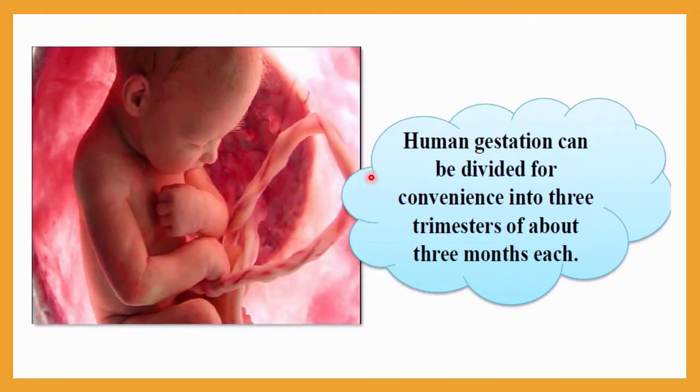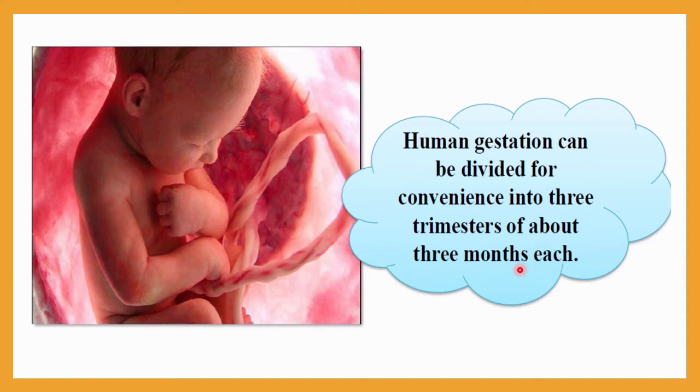The whole duration of a pregnancy in a human is called the gestation period, and you know very well that it is 9 months in the case of a human. So human gestation can be divided, for our convenience of study, into 3 trimesters, and each trimester has 3 months. So be very clear: the human gestation period we can divide into 3 trimesters, and each trimester has 3 months.